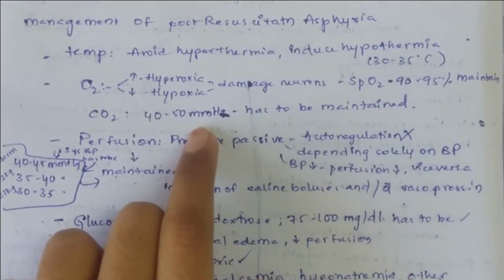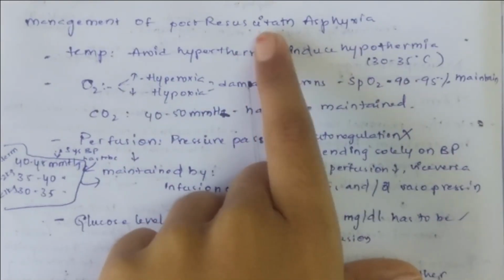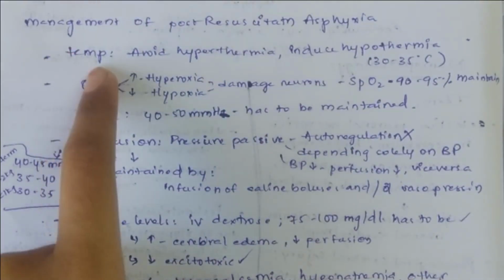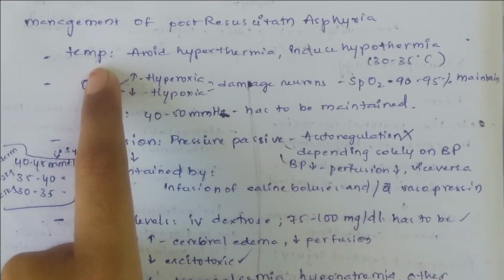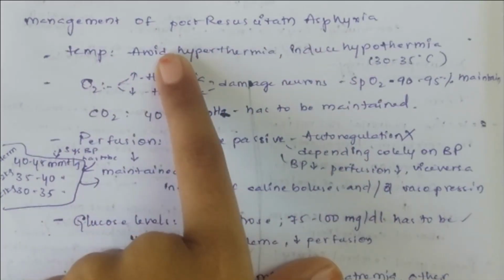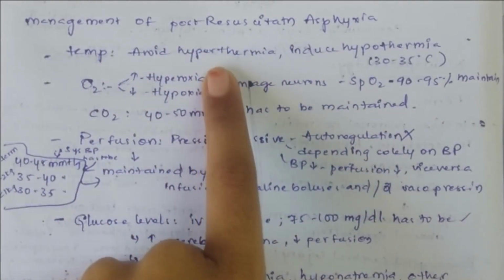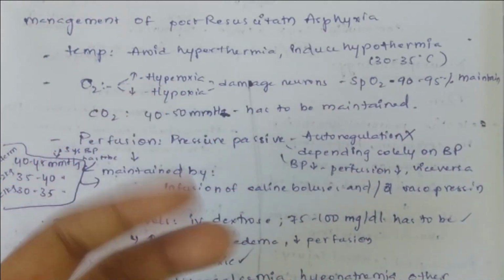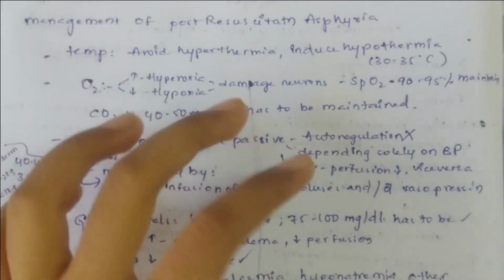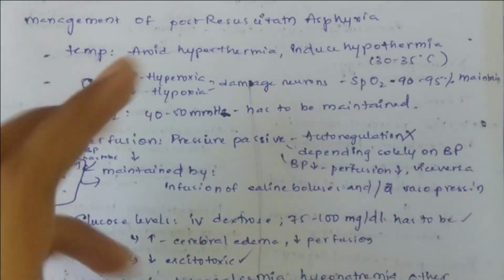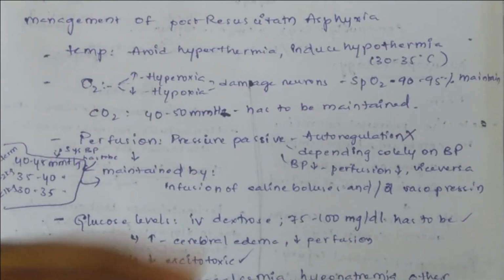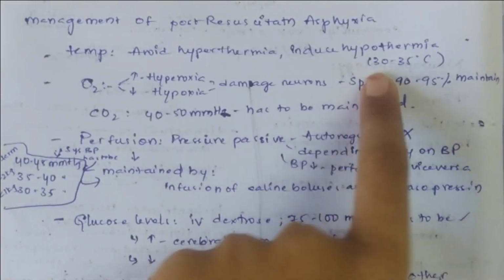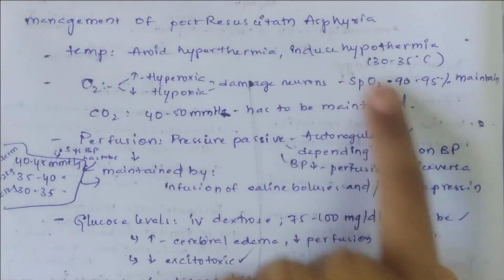What are the things you have to consider after you do resuscitation in asphyxia? Post resuscitation asphyxia management. You have to regulate temperature. You have to avoid hyperthermia, because if there is hyperthermia, there will be more blood supply to the skin, because there will be vasodilatation in skin. If there is more blood supply to skin, blood supply to vital organs will be reduced. So you have to induce hypothermia, that is 30 to 35 degrees centigrade.